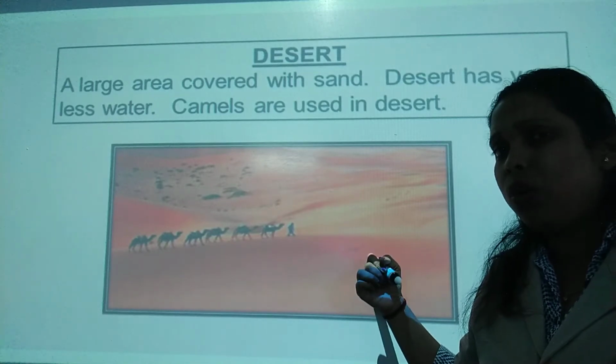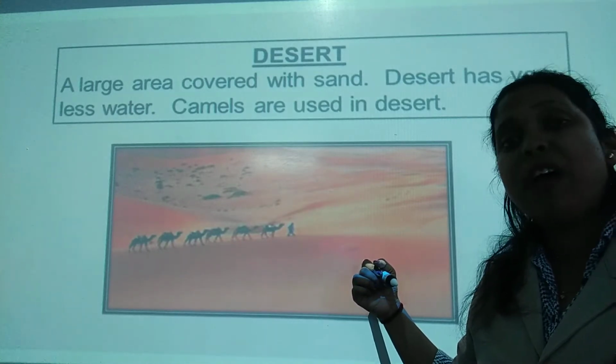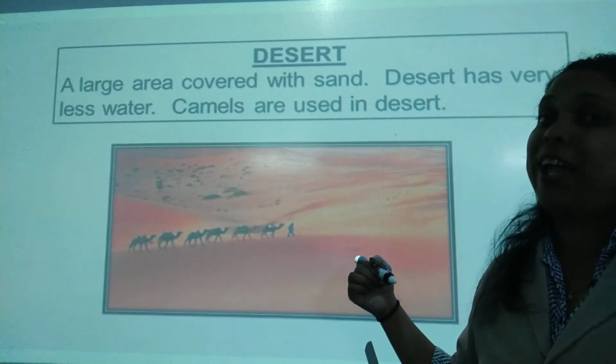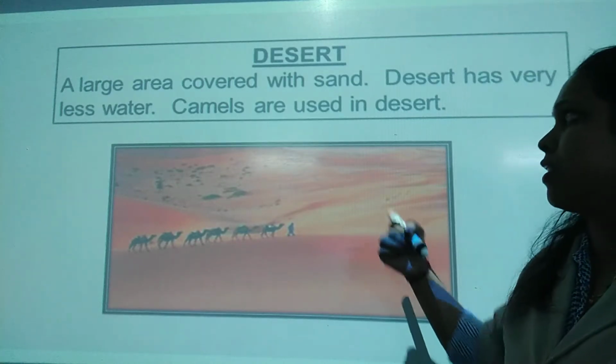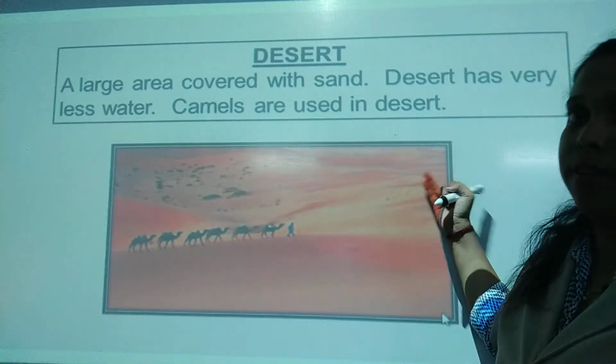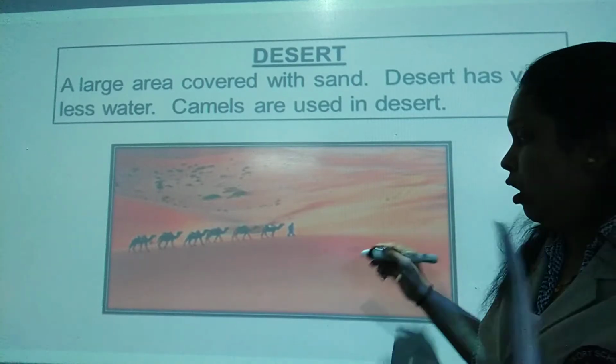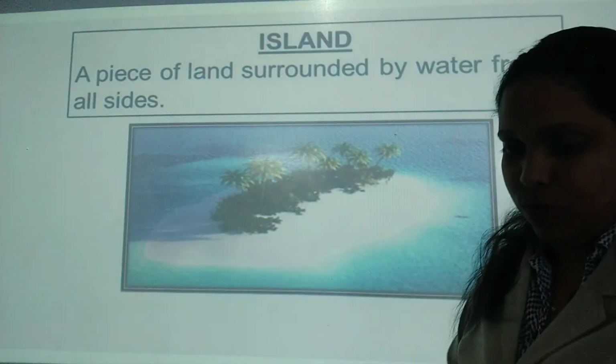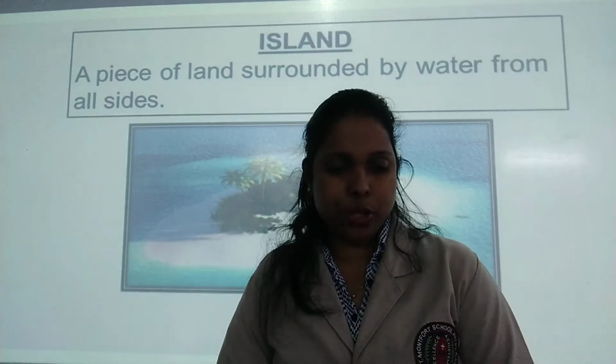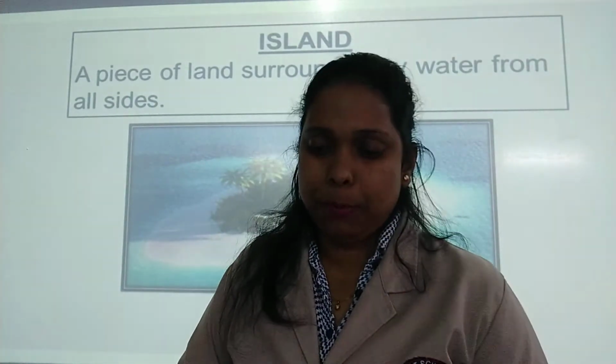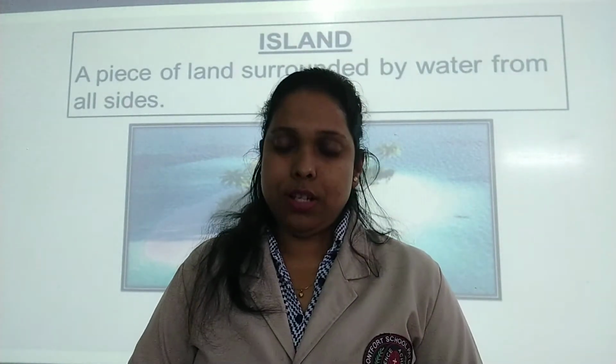Which plant grows over here? That requires very less water? Very good. Cactus, you remember now? Yes. And camels are used in desert. So, after this, one more is left. Turn your page. Last one. Last type of landform.